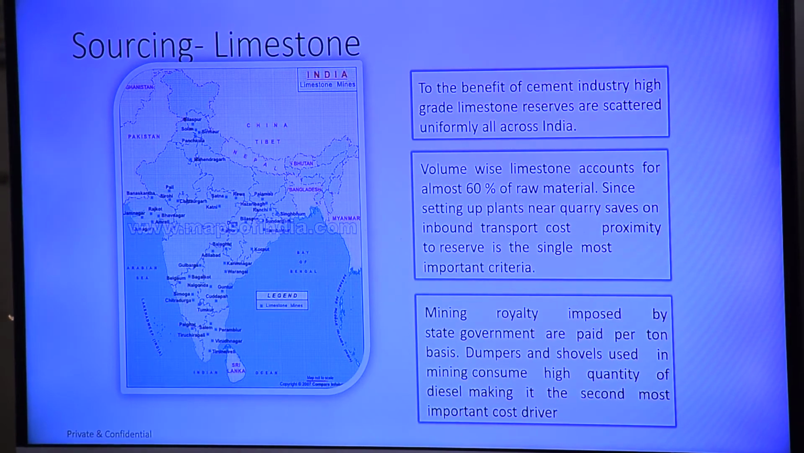Limestone related issues for cement industry. Limestone is available as a reserve in a scattered form throughout India.